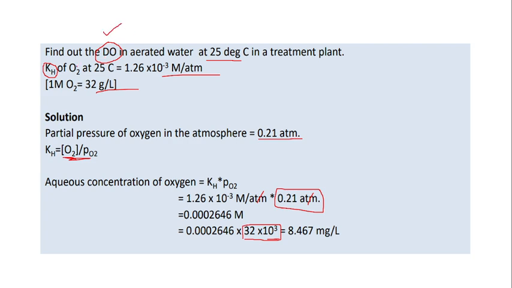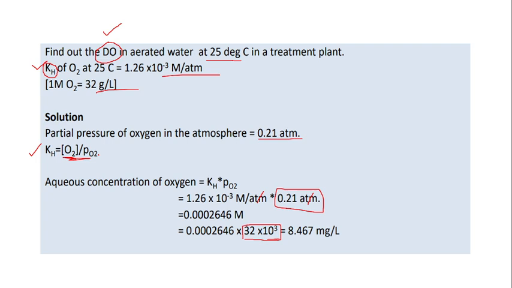If they are asking to find the dissolved oxygen concentration and they have given you the value of KH, we have to use Henry's law. Using Henry's law, we will obtain this equation. You can remember this equation, which is KH is equal to the concentration of O2 divided by the partial pressure of oxygen.